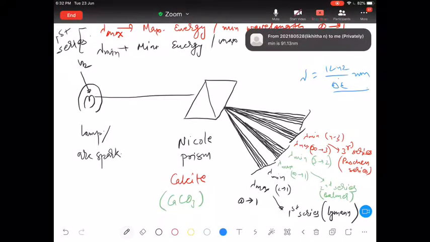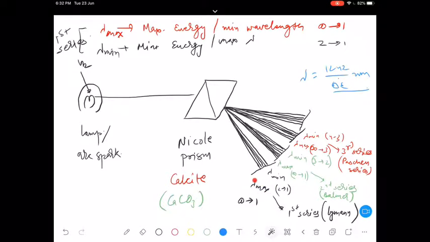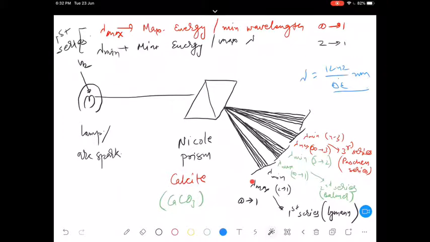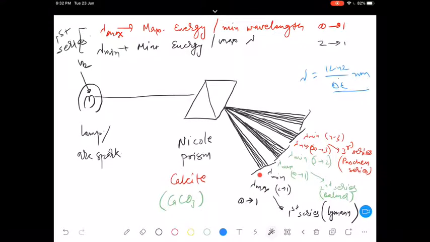Sorry guys, there is this small mistake which we have done here. Lambda max, when I am writing, it is maximum energy, minimum wavelength. Don't get confused that this is having maximum value of wavelength. Lambda max I am writing, it means just the energy. This maximum minimum part defines energy only. It doesn't define magnitude of lambda.